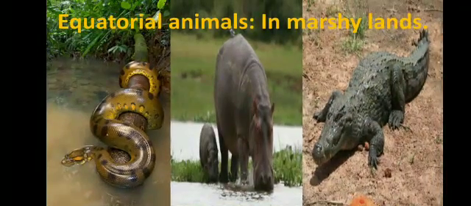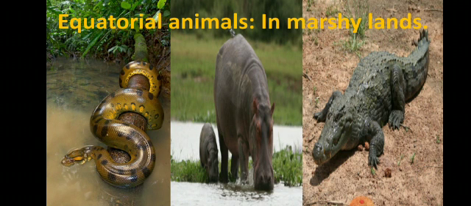Now equatorial animals. A great variety of animals is found here. In marshy land, which we call daldal, animals like anaconda, hippopotamus and crocodile are found. So such reptiles and animals which live in marshy land are found here.